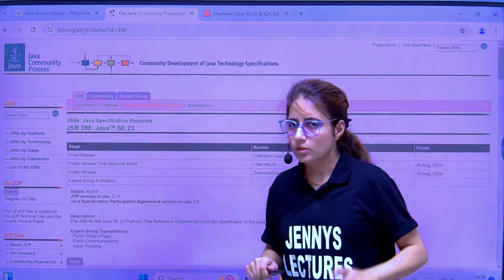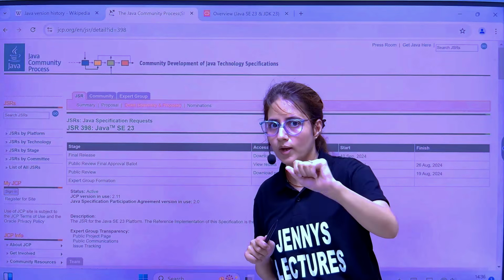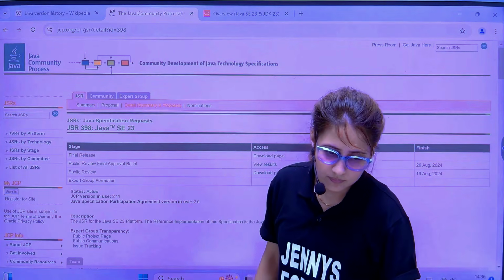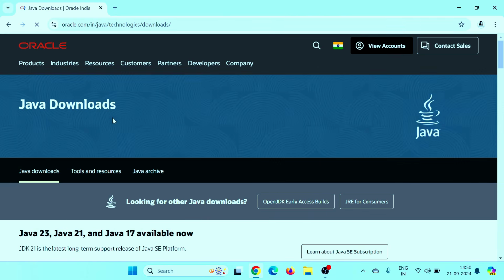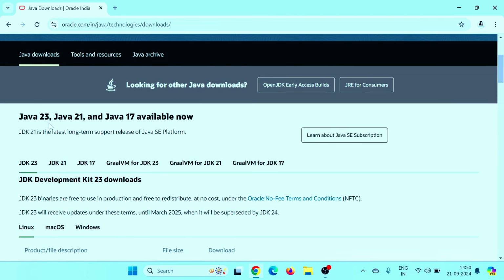Now let's download our JDK 21. To download JDK 21, just search for Java 21 download. Click on the first link, from Oracle, oracle.com. In the Java downloads, you will see Java 23, 21, and 17 are available. Java 21 is the latest LTS release of the Java SE platform.